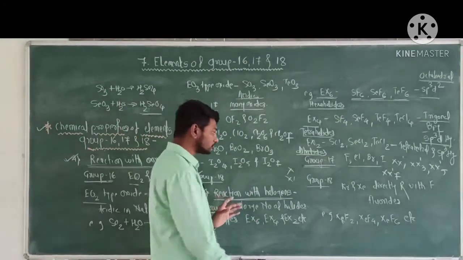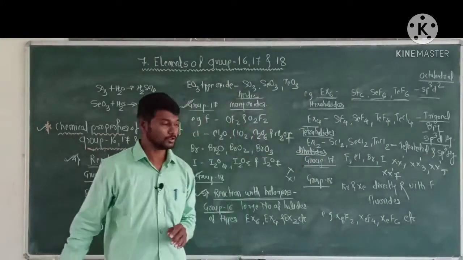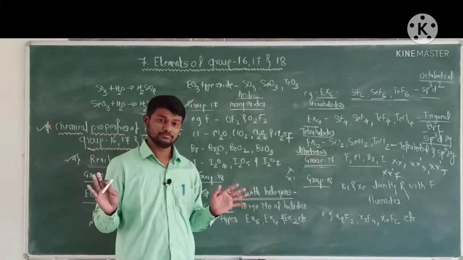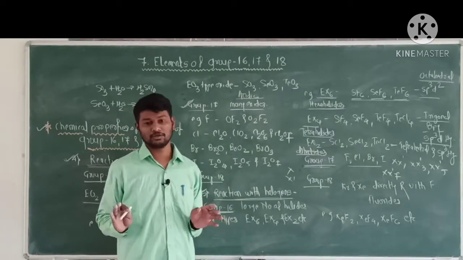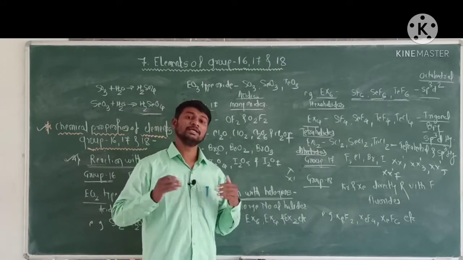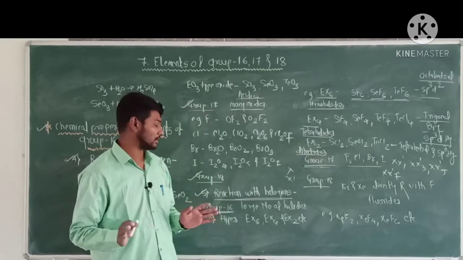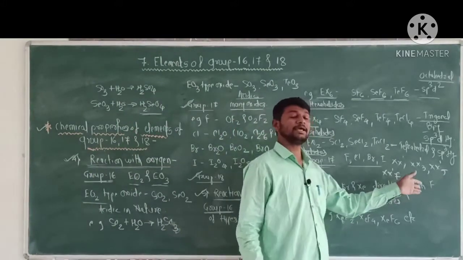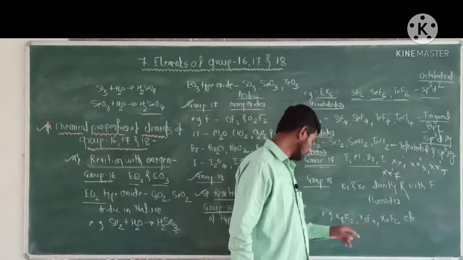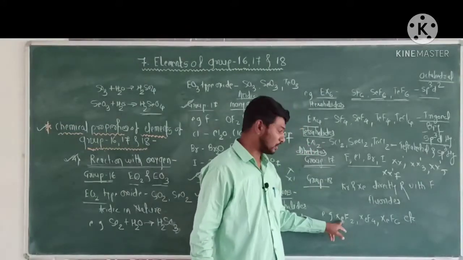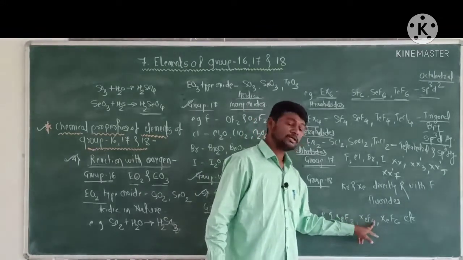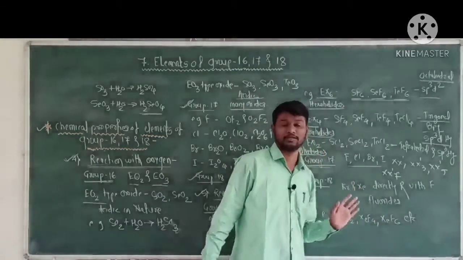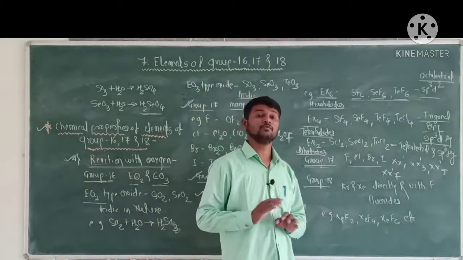Now next, group 18. The group 18 elements have a stable electronic configuration, therefore they are chemically inert, therefore they do not react with the halogen. However, krypton and xenon directly react with fluorine to form fluorides. For example, xenon difluoride, xenon tetrafluoride and xenon hexafluoride, etc. All these fluorides of xenon are powerful fluorinating agents.